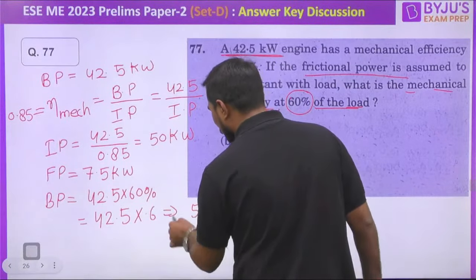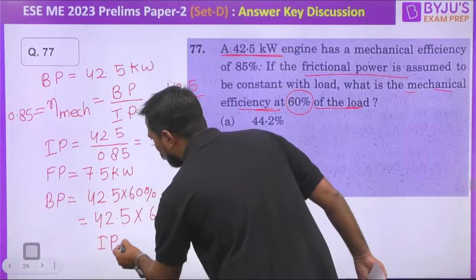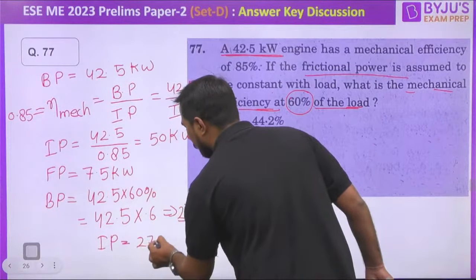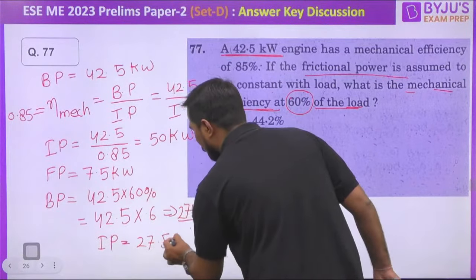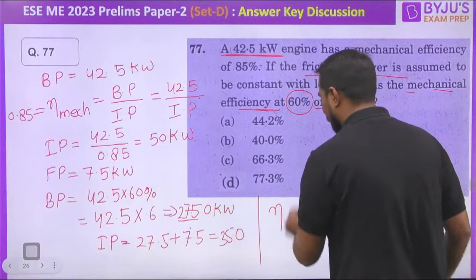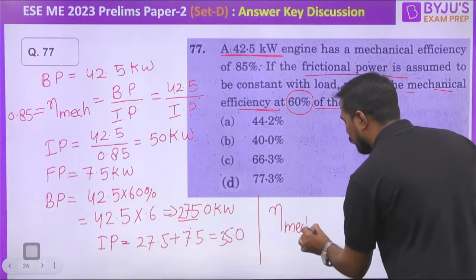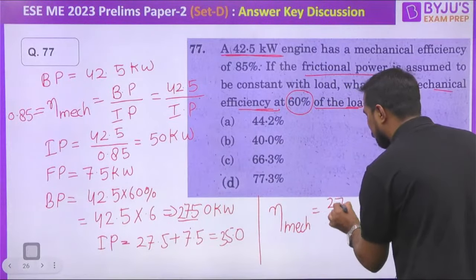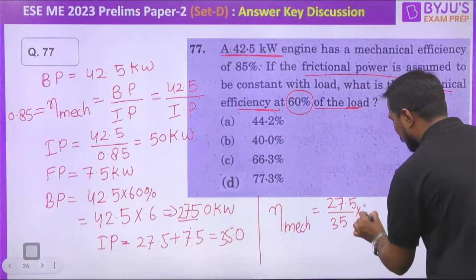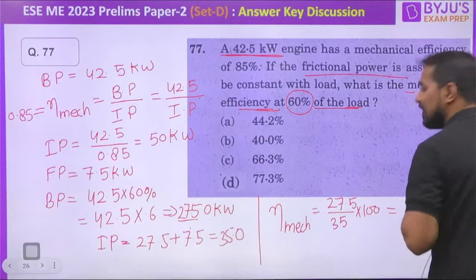After that, my IP will be equal to brake power plus friction power, that is 27.5 plus, can you please tell me the answer of friction power? 7.5. Answer will be equal to 35. So if we check the efficiency, my dear, efficiency will be equal to 27.5 divided by 35 multiply by 100. Can you please tell me the answer?